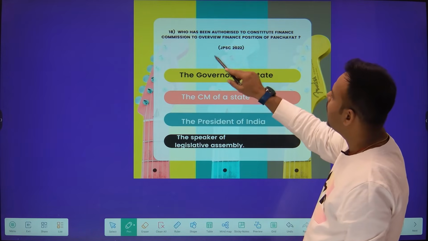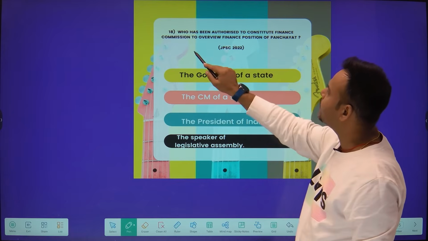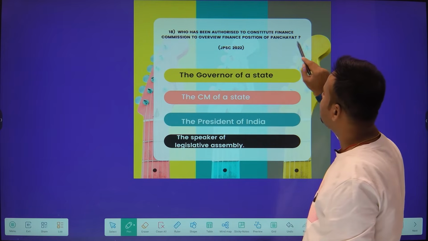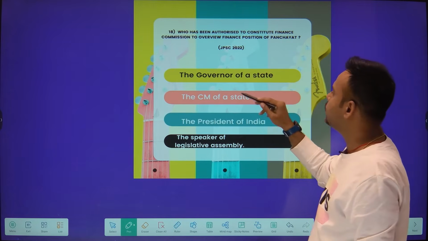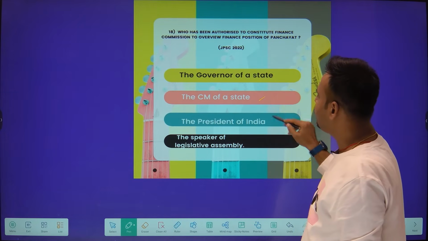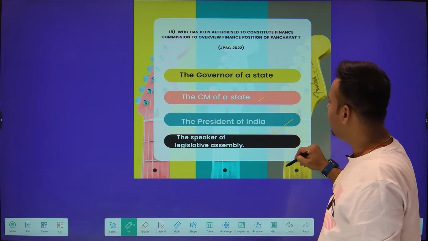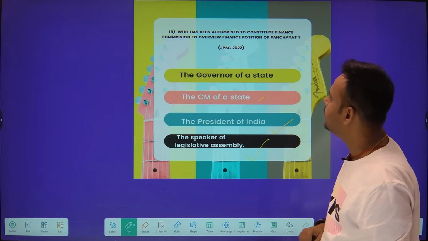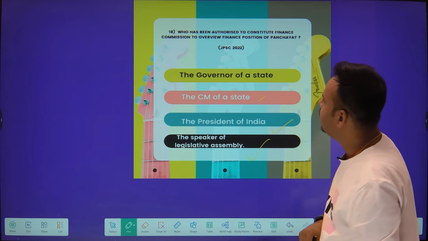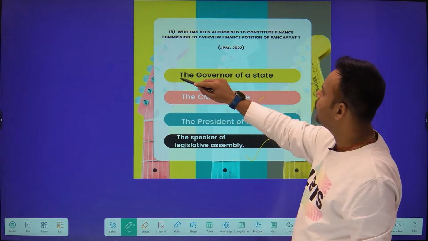Again see, who has been authorized to constitute the Finance Commission to review the financial position of a panchayat? Who can review the financial position of the panchayat? Your options are the Governor of the state, the CM of a state, the President of India, the Speaker of the legislative assembly. The answer is the Governor of a state.